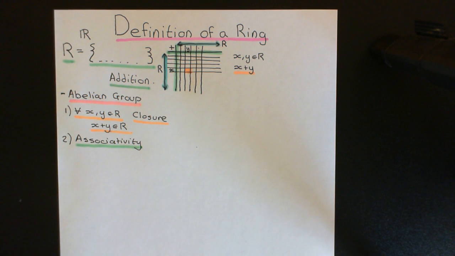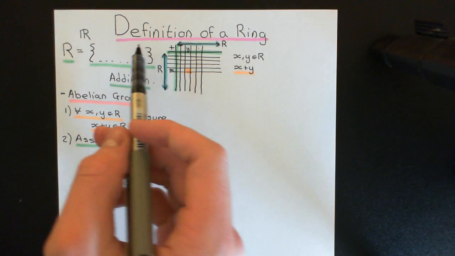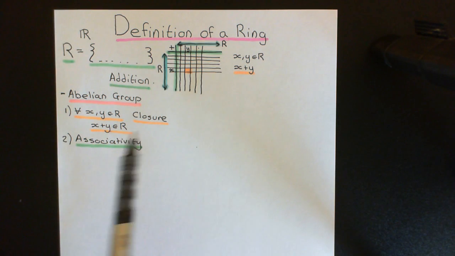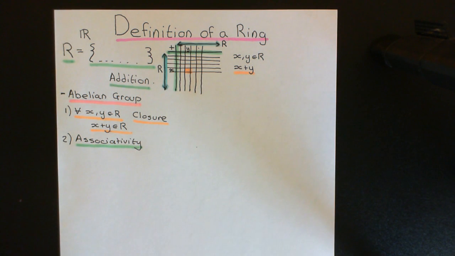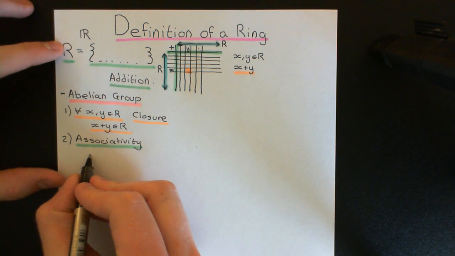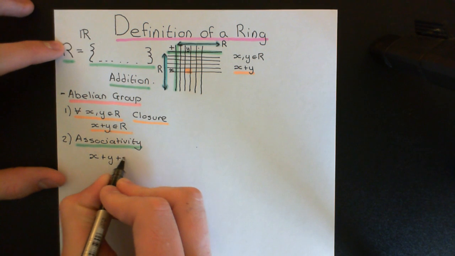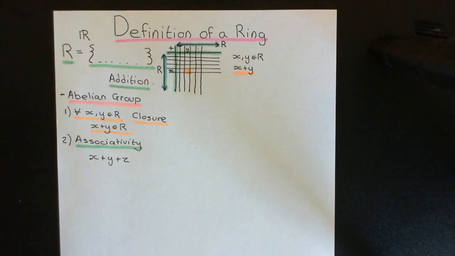Associativity has to do with what if we want to add together 3 elements of the ring. This tells us how to add any 2 elements of the ring together. It tells me how to add x to y. It tells me what the answer to x plus y is. But what if I want to consider something like x plus y plus z? Well, this doesn't actually tell me how to do that. It only tells me how to add 2 things together. So if you want to add 3 things together, you have to divide this into a state where it means just adding 2 things together at once.